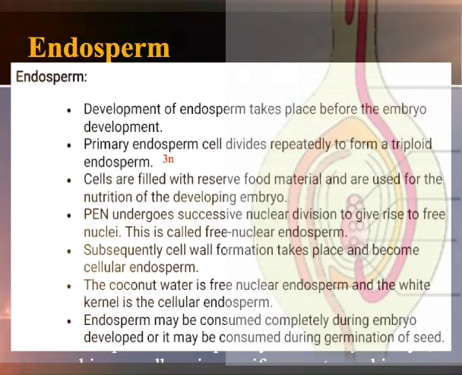So the water in tender coconut that we drink is nothing but free nuclear endosperm, and the white kernel is cellular endosperm. Endosperm may be consumed completely during embryo development, or it may be consumed during germination of seed. Sometimes endosperm is completely consumed during embryo development, and sometimes it may be consumed during germination of seeds.